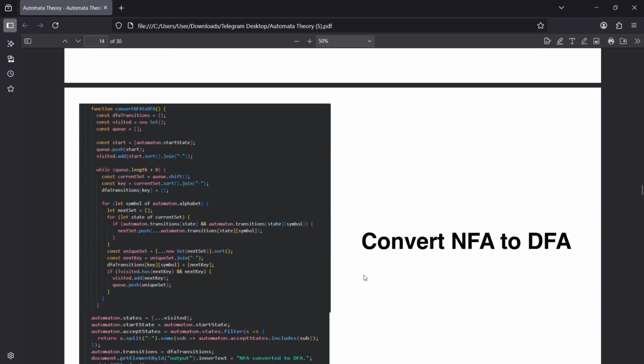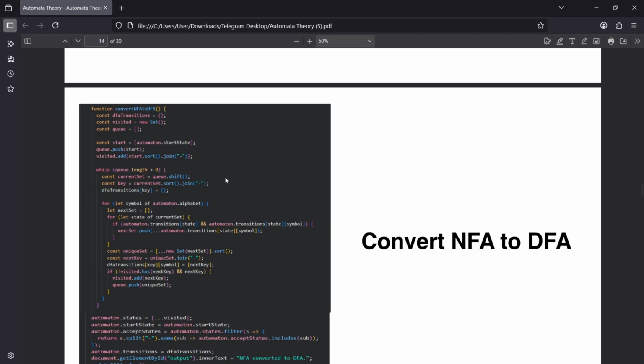For the next, convert NFA to DFA. NFA to DFA conversion uses the subset construction method. Each new DFA state corresponds to a set of NFA states. It builds a new transition table based on the combined sets and updates the automaton to its equivalent DFA form.